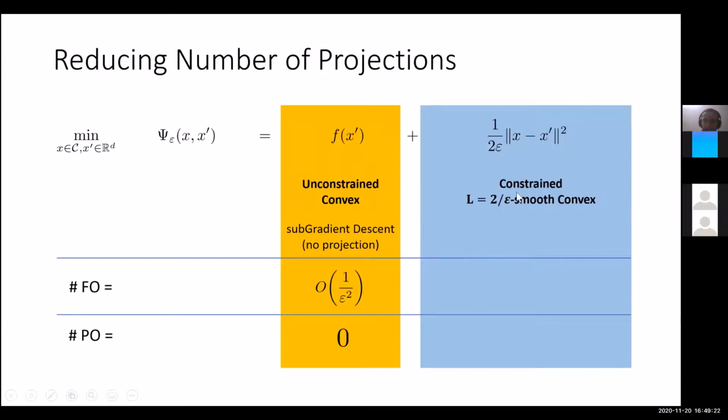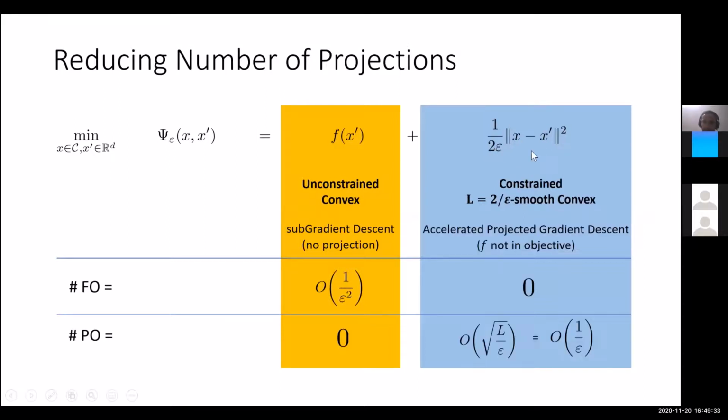For the second part, we see that it's actually a 2 over epsilon smooth convex optimization problem in terms of both x and x prime jointly, right? However, the function f does not appear here. So the number of first order oracle calls required here is actually 0. The only calls required here are the projection oracle calls to the set C, right? And if you use accelerated gradient descent, that will again give you square root of L over epsilon, which is 1 over epsilon, because the function is 1 over 2 epsilon smooth.